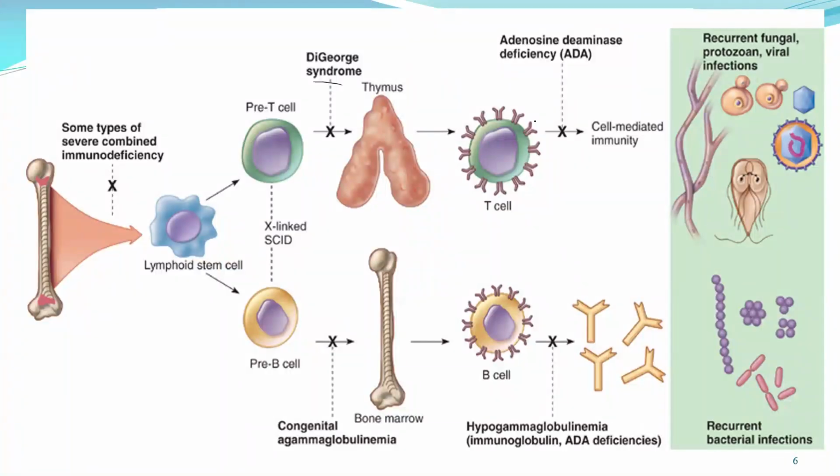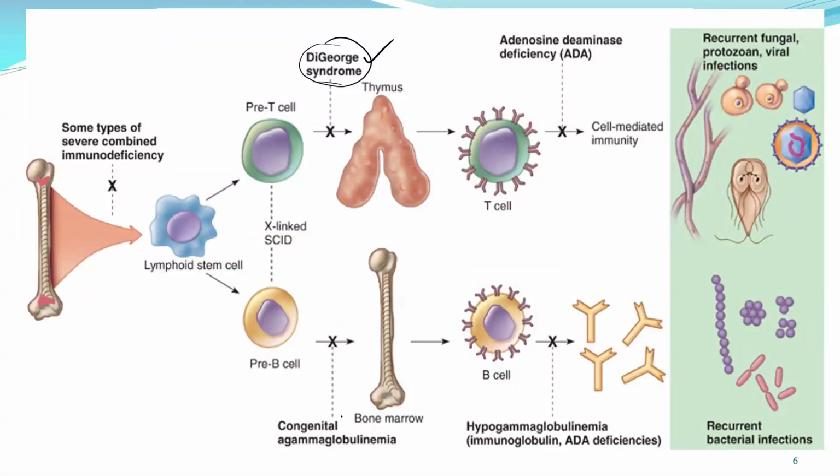And it will not have the ability to fight against some infections, especially viruses. So a person with this disorder mostly will have a lot of problems with viral infection, flu for example, pneumonia, and other viral infections that easily attack this patient.